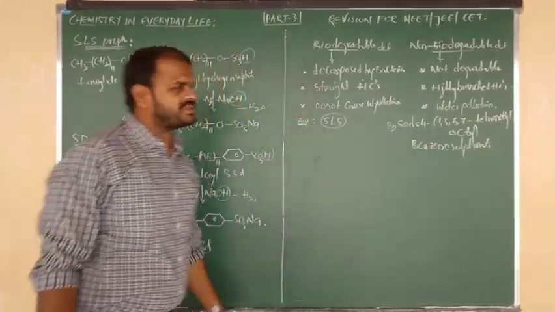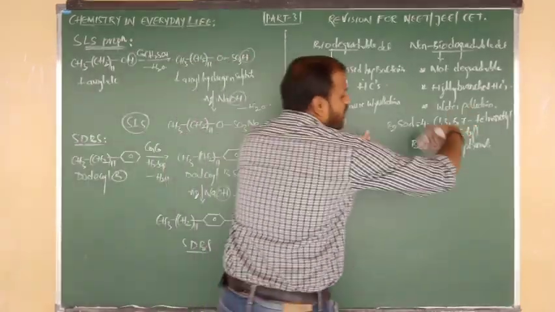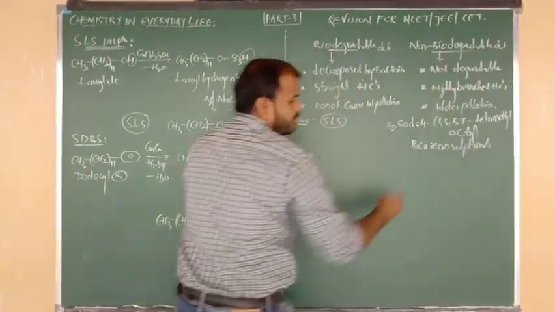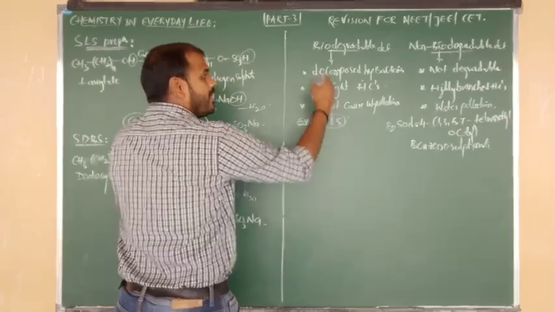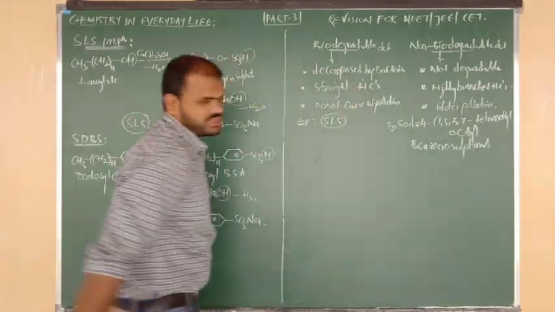This is an alkyl benzene sulfonate. Due to the bulky long chains, they cannot be degraded and cause water pollution. Straight chain hydrocarbons can be decomposed and do not cause water pollution.